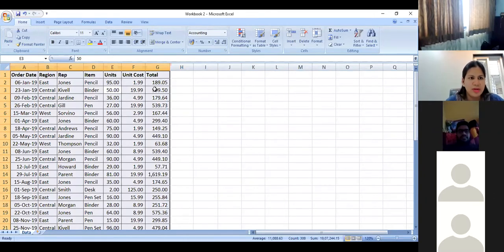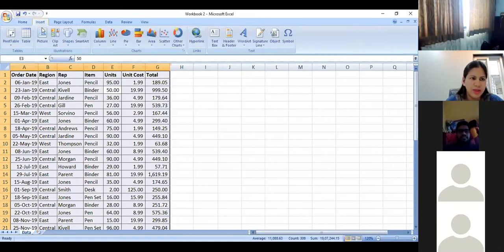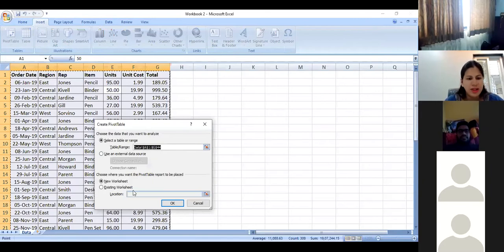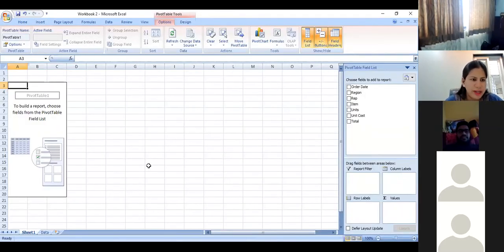Now, once I select this table, I have to insert a pivot table. For that, you go to the Insert option in the ribbon, go to Pivot Table, and select Pivot Table. Once you do this, it gives you two options. One is whether you want to view this data in a new worksheet or in the existing worksheet. In case of smaller data, you can select the existing worksheet itself and give a cell reference where the pivot table will start. In case of a higher number of rows and columns, you select a new worksheet and say okay. Once you move here, it moves you to a completely new worksheet, which has all the options in terms of the data.